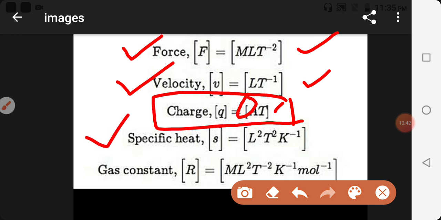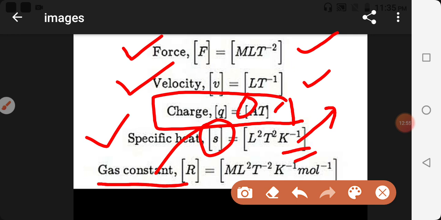For specific heat, the symbol is small s, it is L^2 T^-2 K^-1. K is for temperature. And the dimensional formula of gas constant is ML^2 T^-2 K^-1 mol^-1. So here are some examples in which you can see all the fundamental dimensions. This is an important image. Write all these physical quantities.